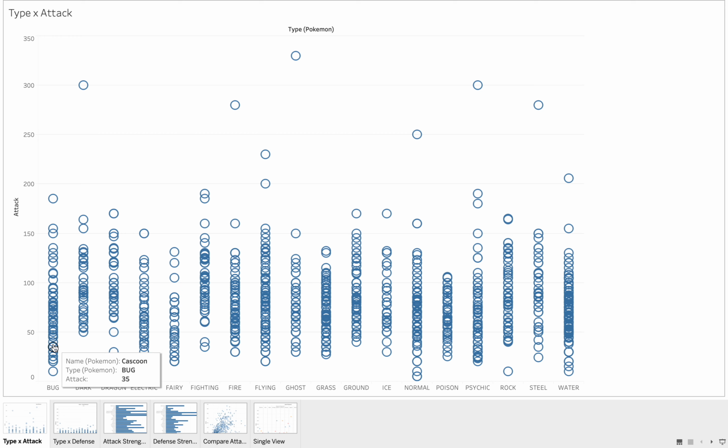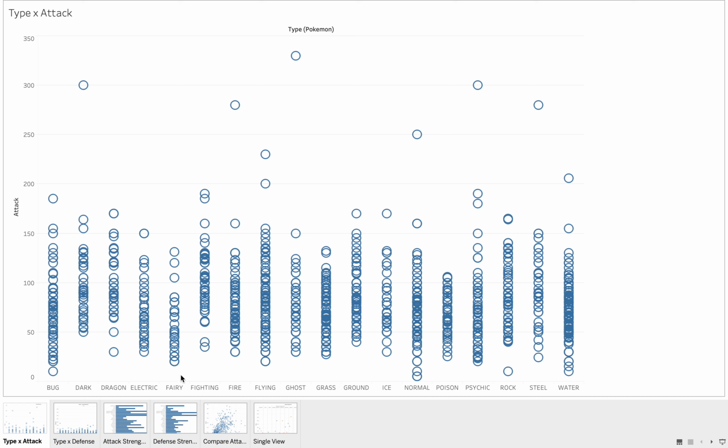This is just from a view perspective, looking at it and just hovering, you can see that around 35 or 30 to around 160 or 150, it's average for all the groups, because most of them lie in this area. But we also see that with flying, they are more distributed, meaning you wouldn't just say that the flying group of Pokemons are weak or are strong in attack.